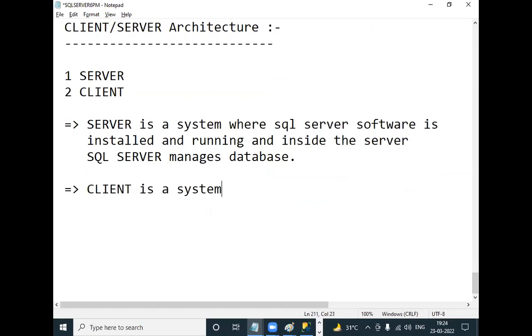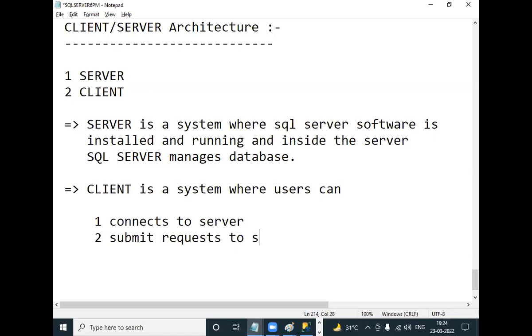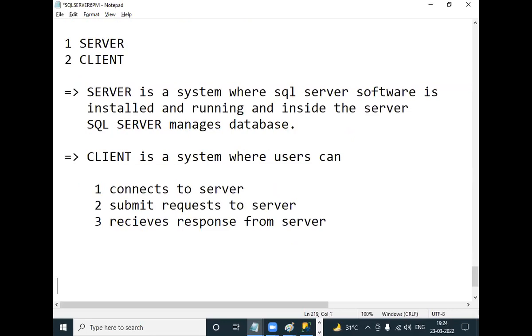Client is a system where users can connect to the server, submit the request to the server, and receive the response from the server.